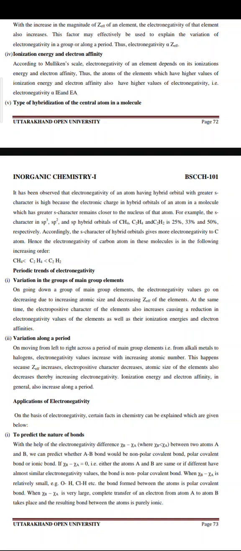Accordingly, the s character of hybrid orbitals gives more electronegativity to the C atom. Hence, the electronegativity of the carbon atom in these molecules is in the following increasing order: CH4 is less than C2H4, less than C2H2. Now, periodic trends of electronegativity.